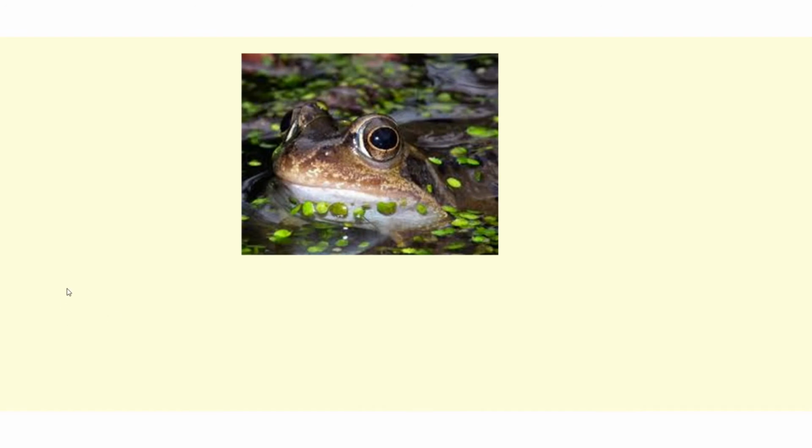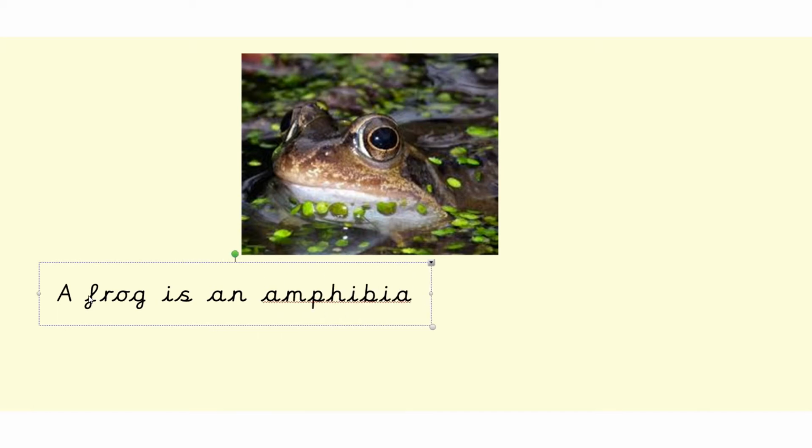Oh, here's a frog. Okay, so I know that a frog is, now we have to say the word an for this part of the sentence, not a. A frog is an, can you remember? Amphibian. A frog is an amphibian. Now, how do I know?